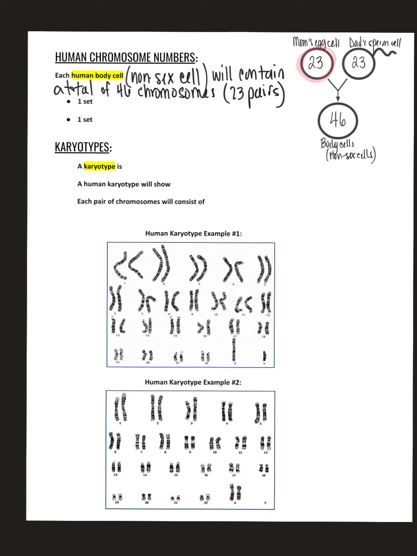So again, that's mom. That's dad. So let me go back over here and record. So one set of 23 chromosomes is inherited from mom's egg cell.